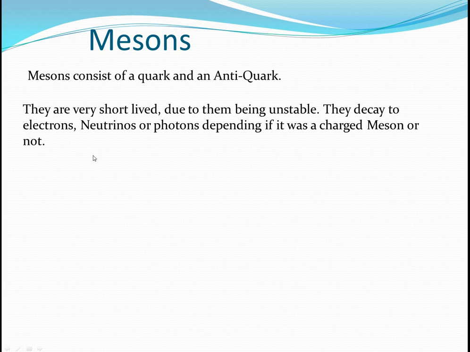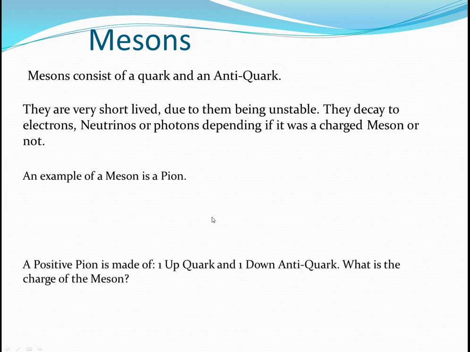It gives you electrons, neutrinos, or photons when they decay away. If it's a charged meson, it gives you a photon. If it's 0, then it's an electron or neutrino. An example of a meson is a pion. Now there's lots of different names, you just need to remember them, it's quite complicated.